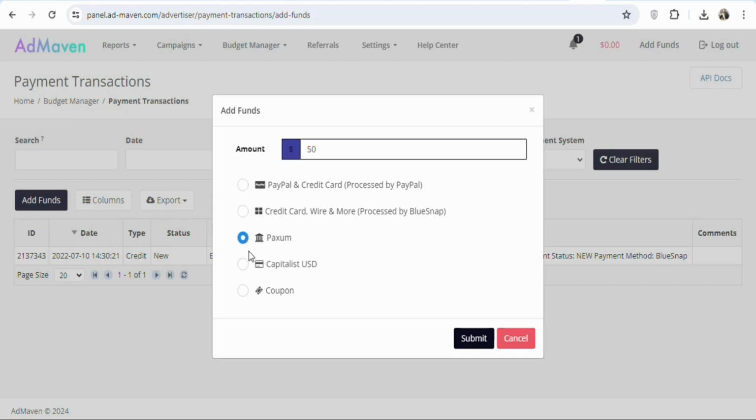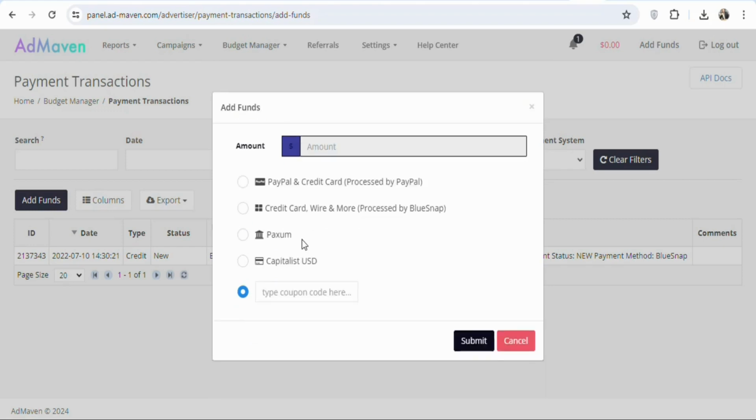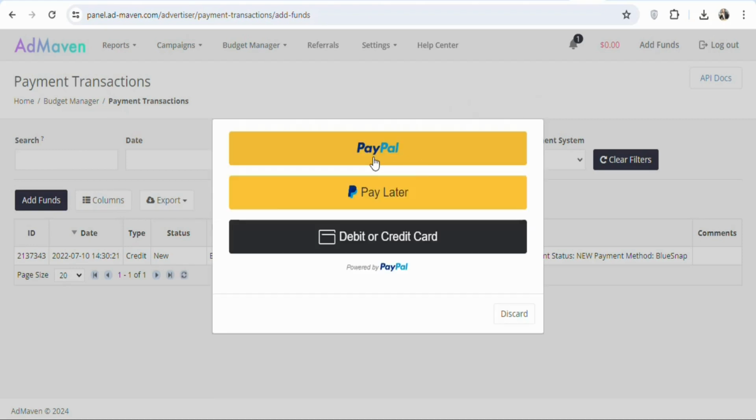You can see different payment methods. Select the one that you can use. You can see a whole lot of them. Just select the one that you want. Once you select your payment method, the next step is that you have to click right here, submit. Once you click on it, you can proceed and make your payment so that they can spend it on your ad for you to get people who live in Switzerland to click on your affiliate link and then enter the required details so that you can be paid.